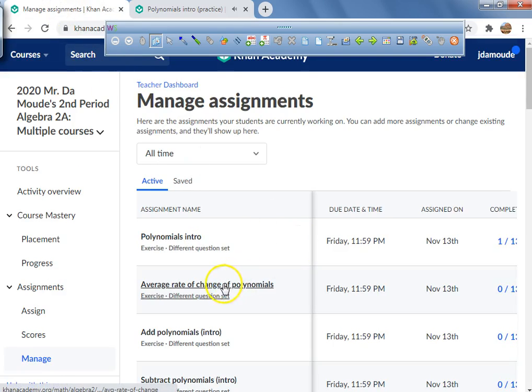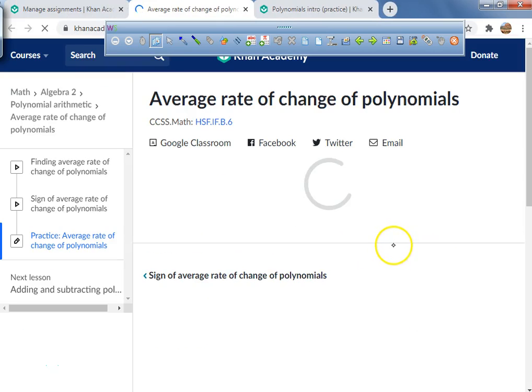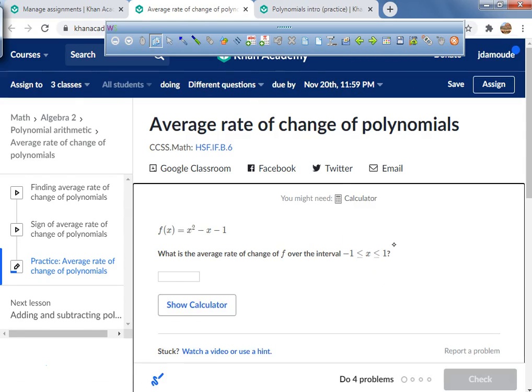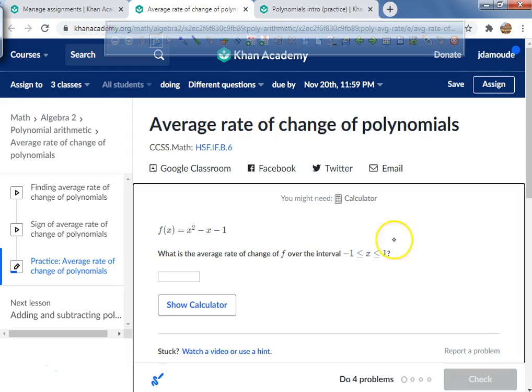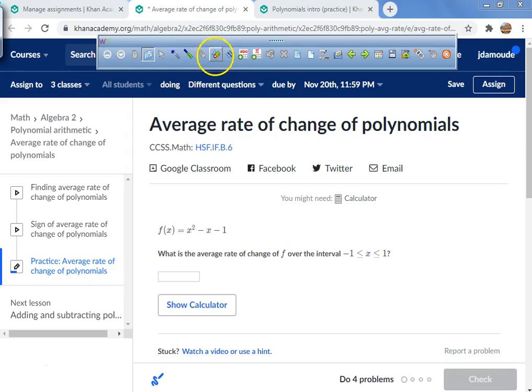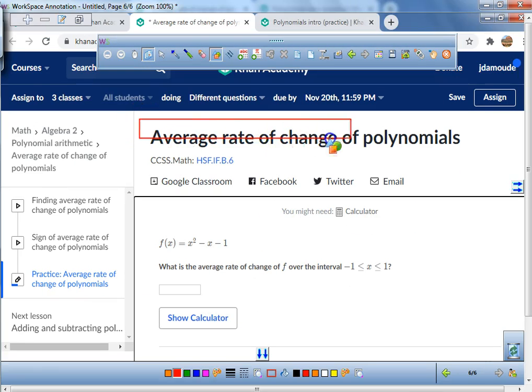Pretty easy, right? Okay. Now, the next thing we're going to do, and I'm going to stop the video, we're going to do a couple of these right here. We are going to find what's called the average rate of change. So can you please, right now, in your journals, write average rate of change.